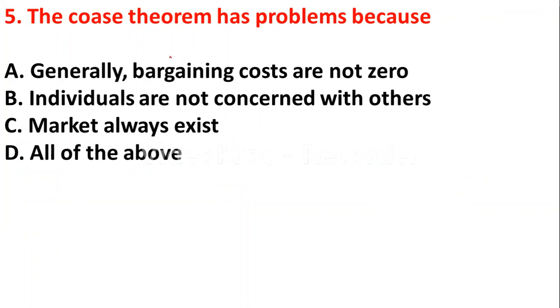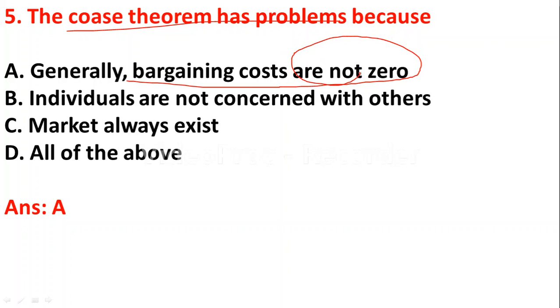Question number 5. The Coase theorem has problems because option A, generally bargaining costs are not zero. Option B, individuals are not concerned with others. Option C, market always exists. Option D, all of the above. The Coase theorem has problems because bargaining costs are not zero. So option A is the correct answer.